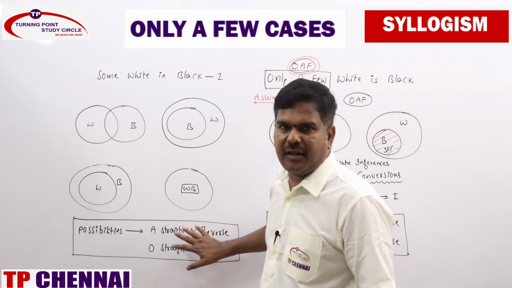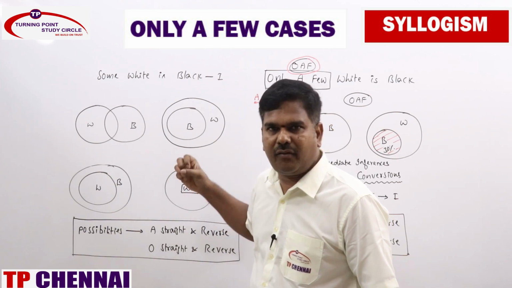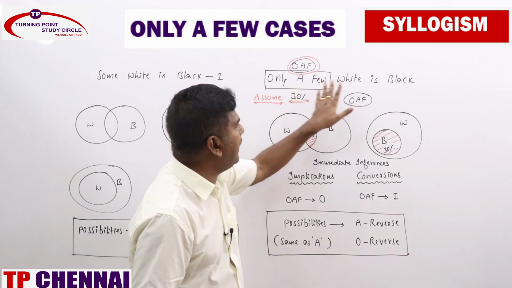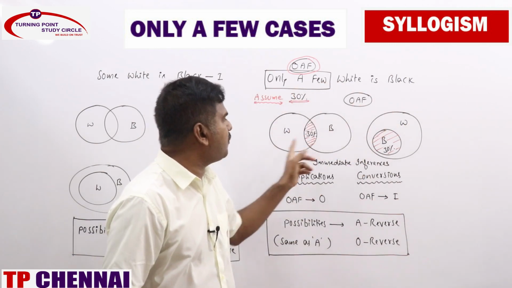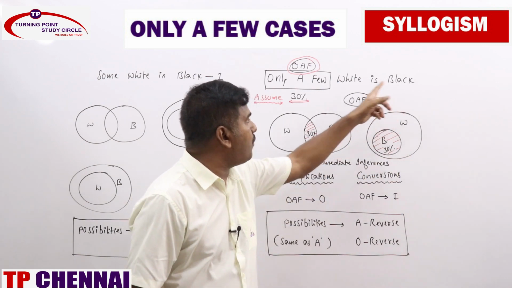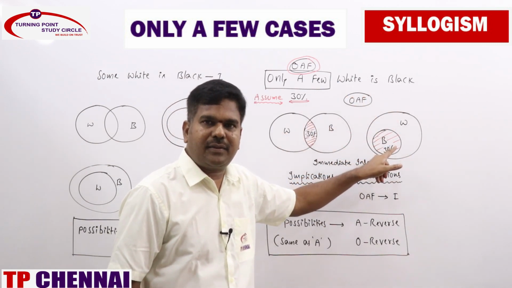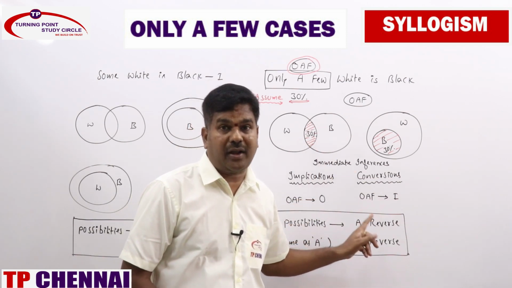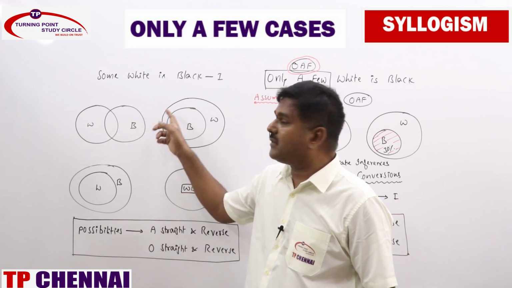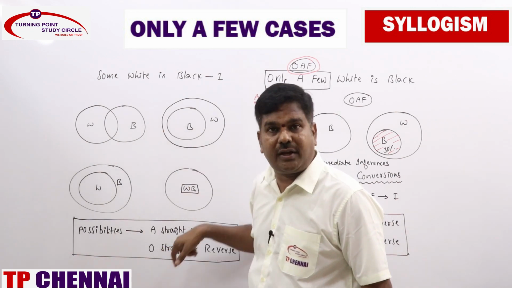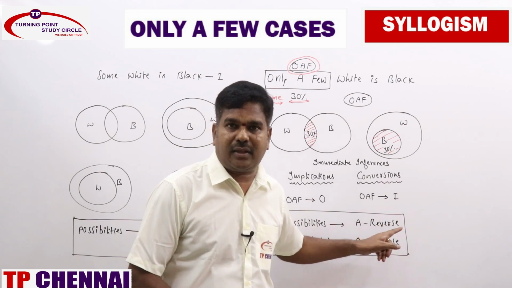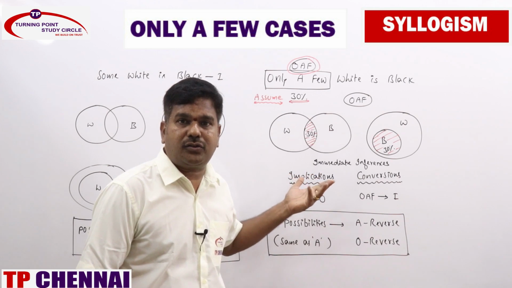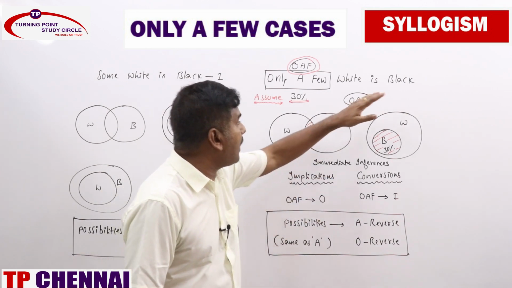That one I mentioned here, I don't want to give explanation, already we solved, everything is over. Coming to only a few cases, see that possibilities. Can A straight be a possibility, all white is black? No, right? Is all black is white a possibility? Yes. So A straight is not a possibility, A reverse is a possibility. So A reverse is a possibility for only a few statements. But as far as I statement, A straight and A reverse, O straight and O reverse. But here only A reverse. For the O statement, some white is not black directly follows, we should not consider it under possibilities.